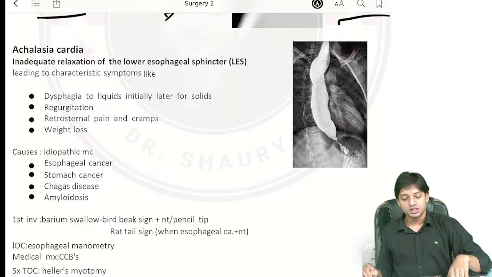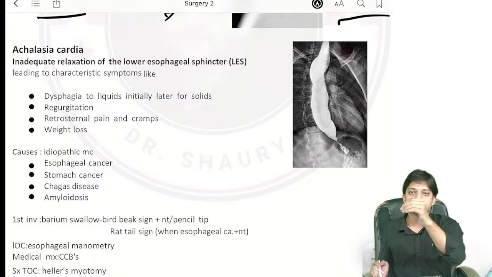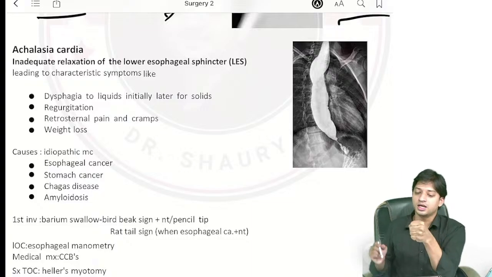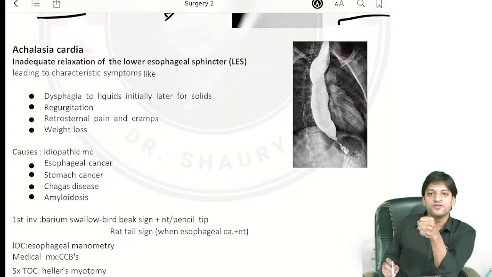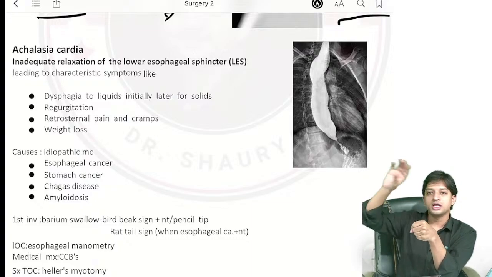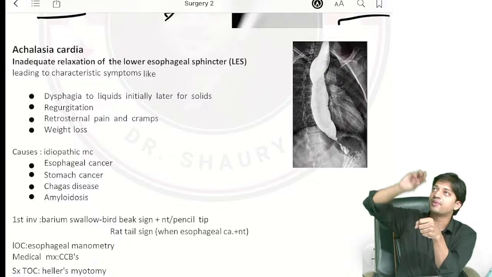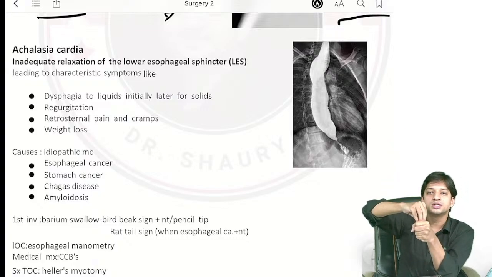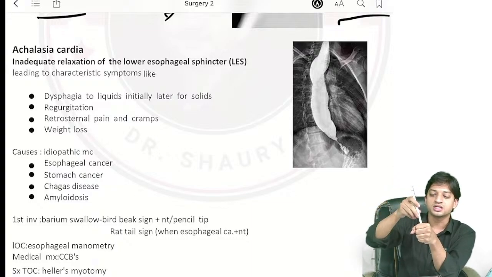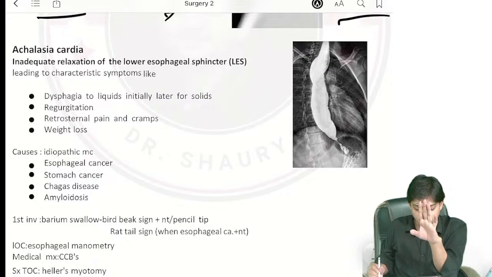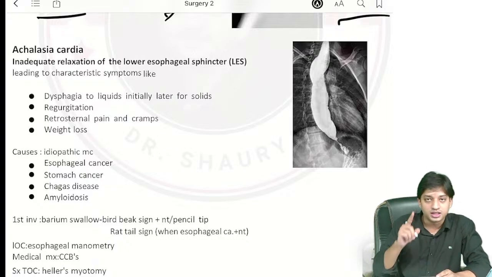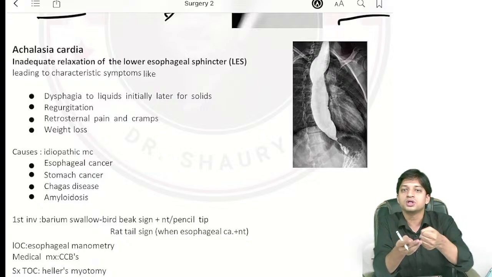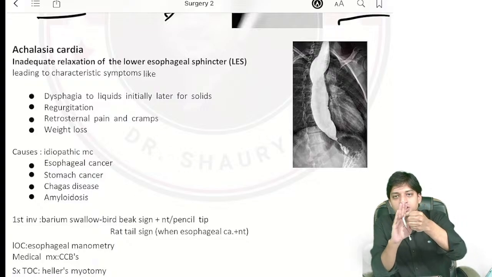Very easy. Suppose this is the esophagus, a tube-like structure, right? In achalasia cardia, you know there is failure of relaxation of the lower esophageal sphincter, right? Now, this lower esophageal sphincter is not relaxing. Suppose you put a liquid diet in the pipe. Esophagus is a pipe, a muscular pipe. You put it, it will be unable to exert the pressure. So the sphincter will not open. But if you put any solid food substance, it will exert pressure and open the lower esophageal sphincter and the food will pass through it, right? So that is why in achalasia cardia, you find dysphagia to the liquids first, but not to the solids.